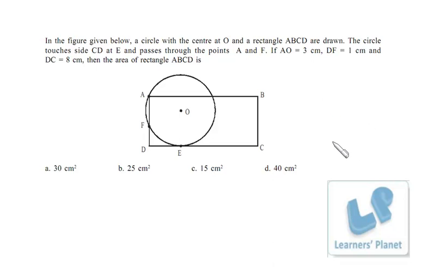Now the simplest thing over here is that one side of the rectangle is given to be 8, right? Now what will be the area of the rectangle? That is AD into DC. Now if DC is equal to 8, that means the area of the rectangle must be a multiple of 8. So among the options we just have one choice that is a multiple of 8, right? So bright chances are there, 40 is the correct answer, because we don't have any other option which is a multiple of 8. Now a good number of students may think maybe this length is in fraction, right?